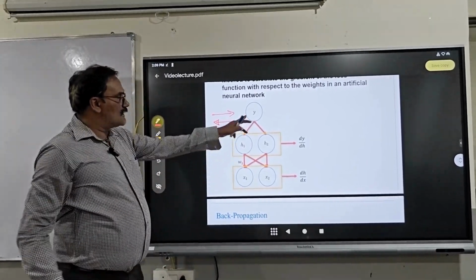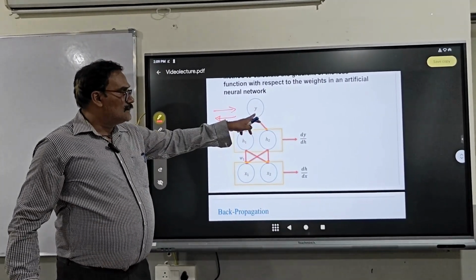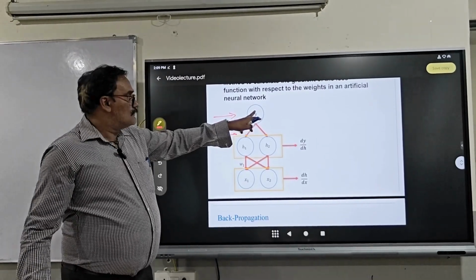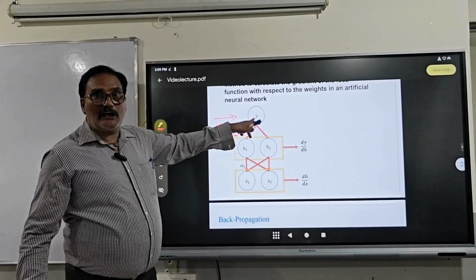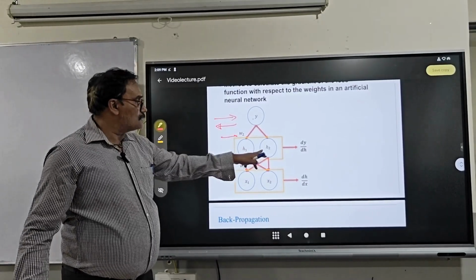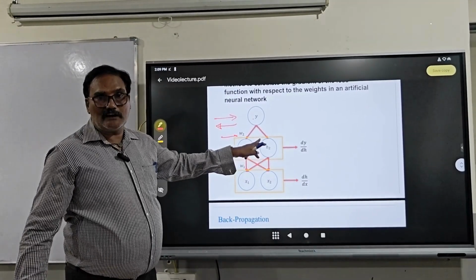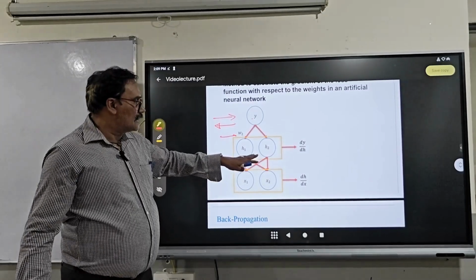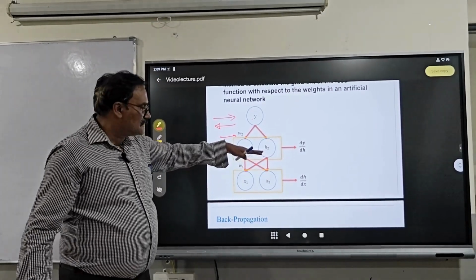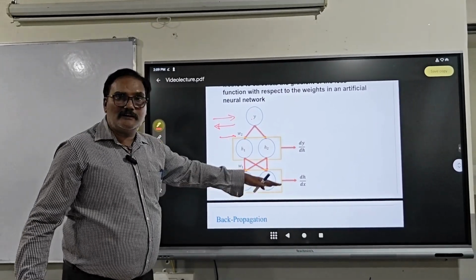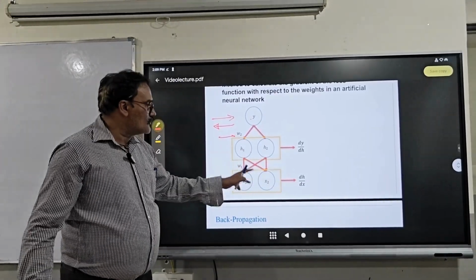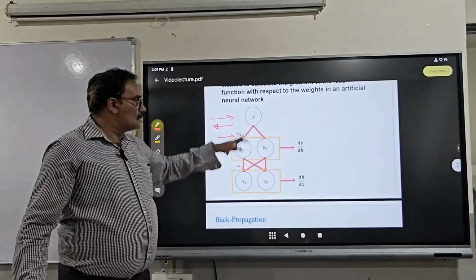Once you observe the diagram here, it is reverse engineering from y. That means if the results are not satisfied, immediately come to the weights, that is H1, H2 like that. Once here also not satisfied, that is extended to X1 and X2. Both are combined and then it will be successful.